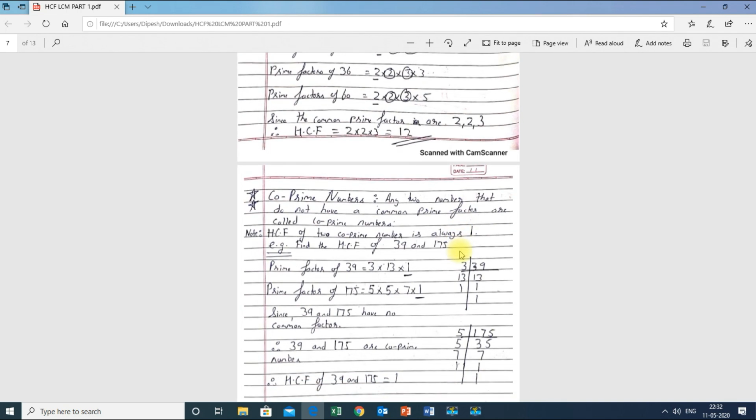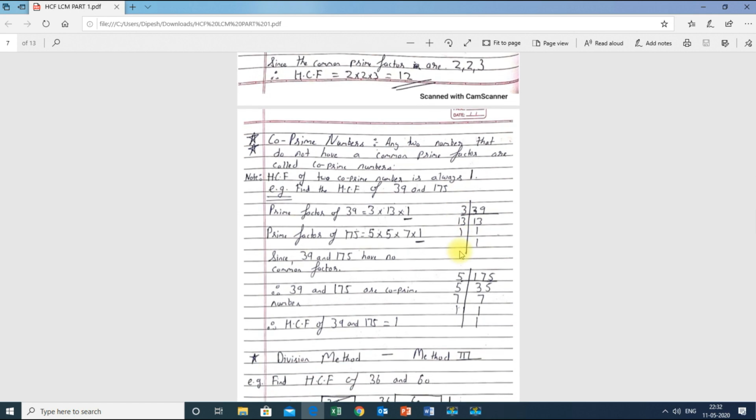Before finding anything, I can give you a note. Whenever you think that particular numbers are co-prime numbers, always remember one thing: the HCF of co-prime numbers is always 1. Keep this in mind, the HCF of co-prime numbers is always 1. I will explain with an example why it is 1. So they are asking to find the HCF of 39 and 175. I don't know if they are co-prime numbers. So what I will do is simply follow the methods they have given to us.